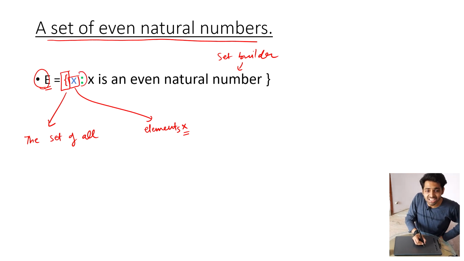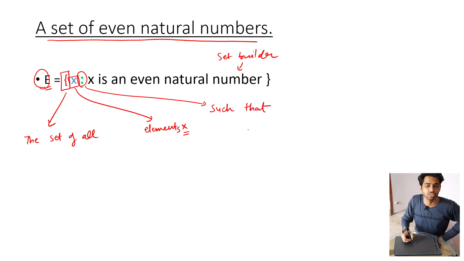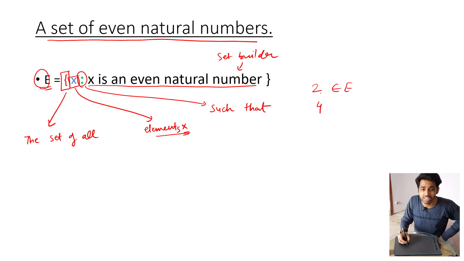Then you read such that. Can you see this colon? Colon means such that. I know it's a little bit tricky because it is the first time. You read this as the set of all elements X such that. Now this is the most important: X is a natural even number. So you ask yourself, is 2 a natural even number? Yes, then it belongs to E. Is 4 a natural even number? Yes, it is. So it also belongs to E. So here you do not have to list all of them. Instead, you have to use this method.